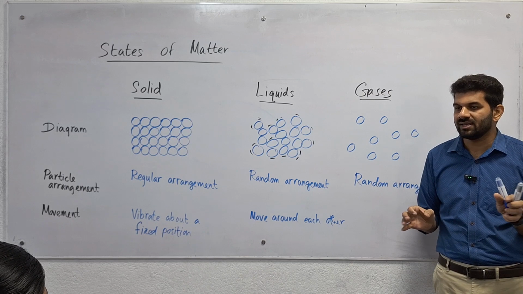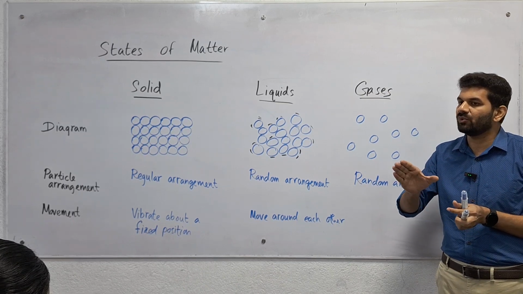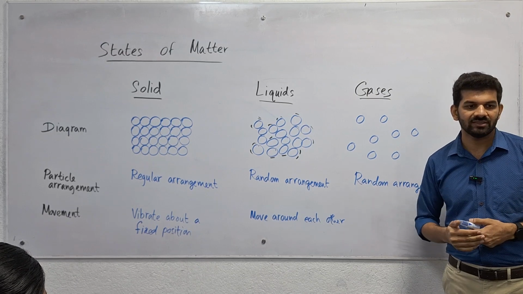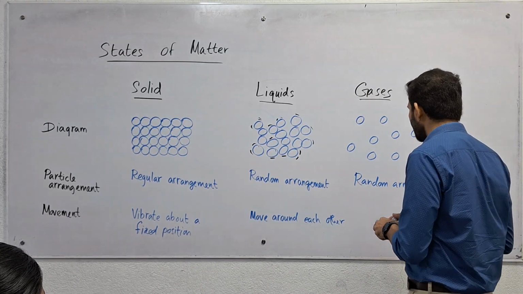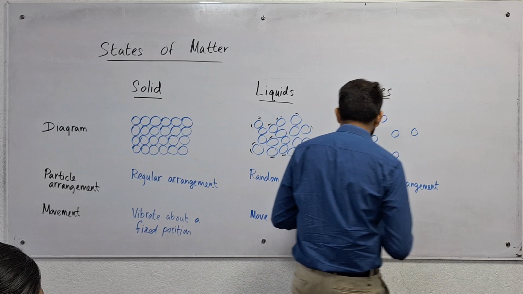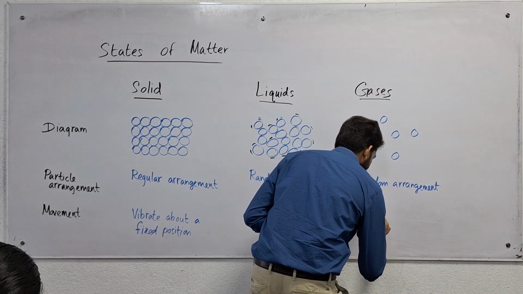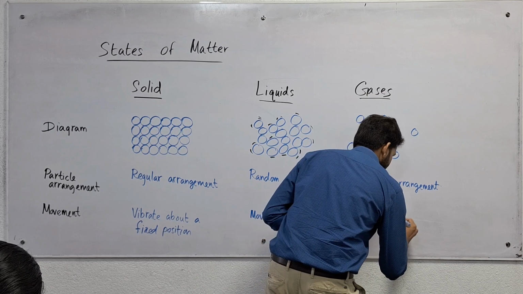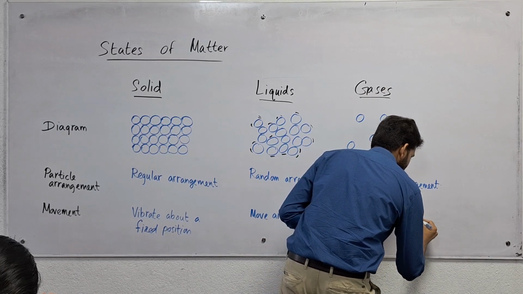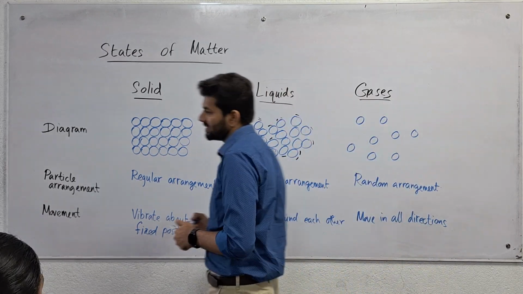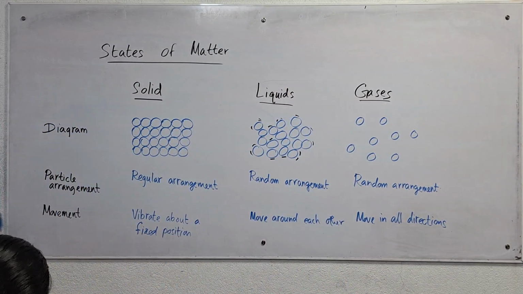Those gas particles can move in all directions without any effect from the others. So we can say that gases can move in all directions. Is it clear? Right.